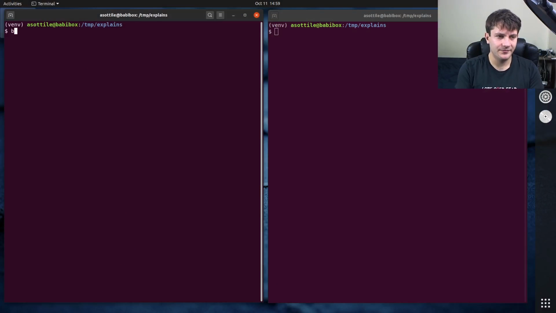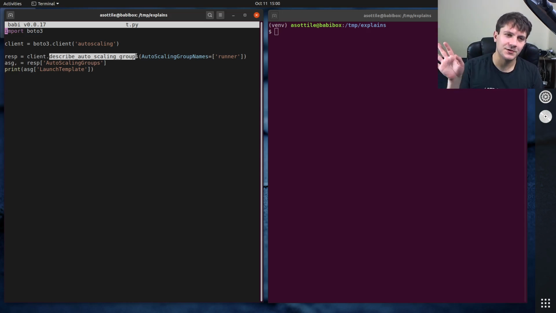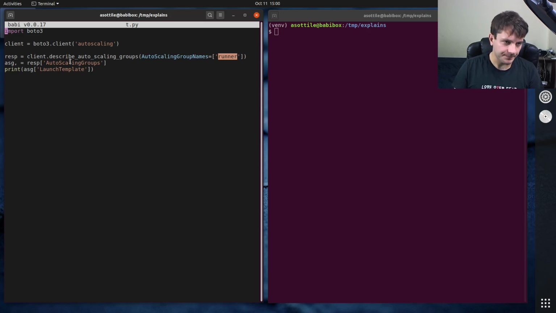Okay, so this is a bit of a reproduction. It's not exactly the code that I was working with on stream, but it's similar. I'm actually using the Boto 3 library here, which is a library that interfaces with AWS and deals with all of its various services and APIs. And in this case, I'm using the auto-scaling client, and I am describing auto-scaling groups. Don't worry about auto-scaling groups, this is just for sake of example. And I only want to look at one particular auto-scaling group.